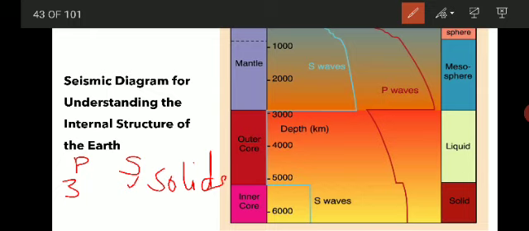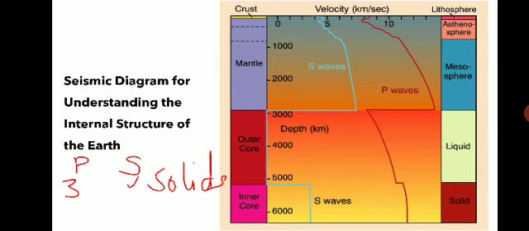So these P and S waves, when they are analyzed, give the velocity depth curve, which you can see in this diagram. At the top the velocities are given in kilometers per second, 0, 5, 10, 15 like that. And at the bottom you can see 0, 1000, 2000, 3000, that is the depth inside the earth. So this graph is called the velocity depth curve.